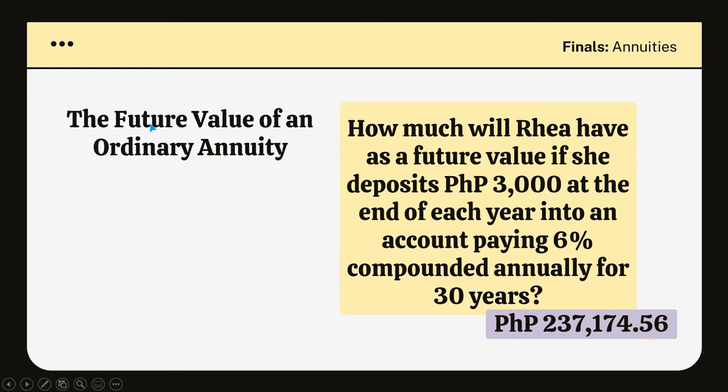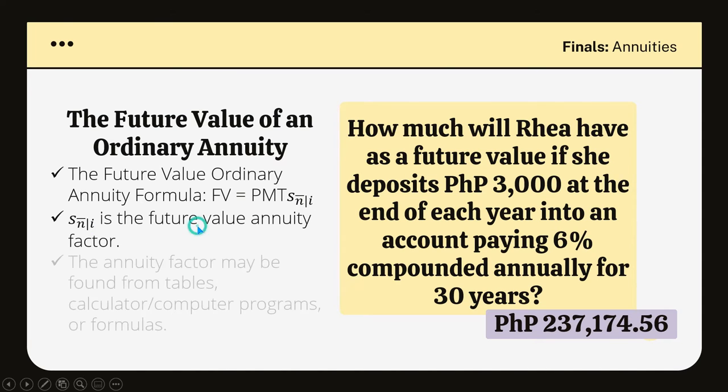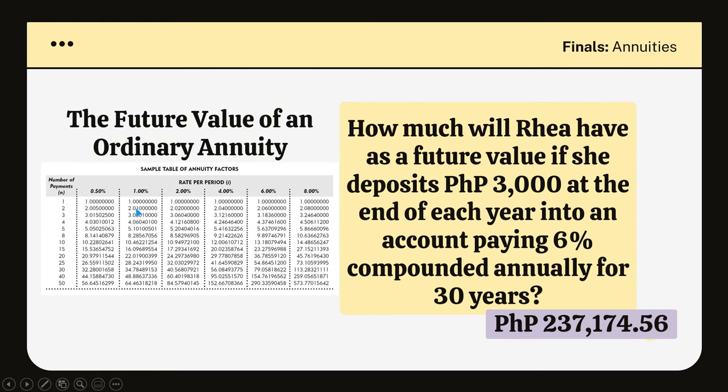So for us to find the future value of an ordinary annuity, here is our formula. S sub n is the future value annuity factor. The annuity factor may be found from tables, calculator, or computer programs or formulas. So, again, this is a sample table of annuity factors.